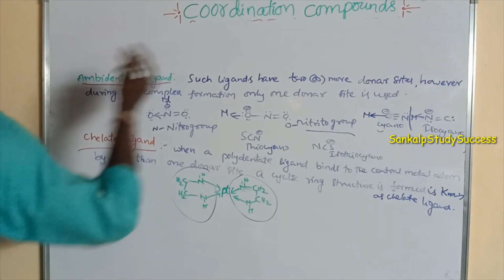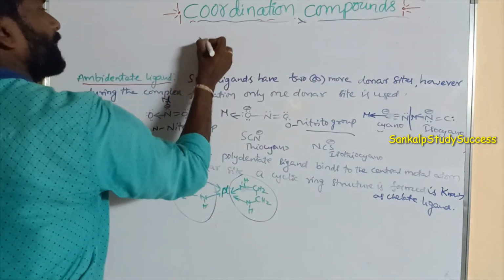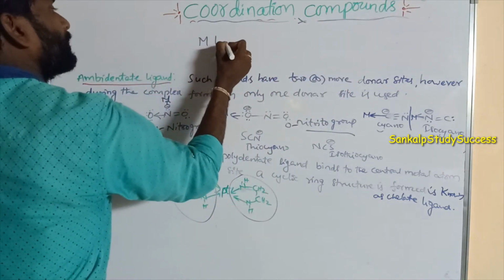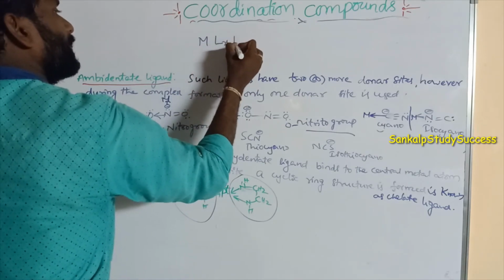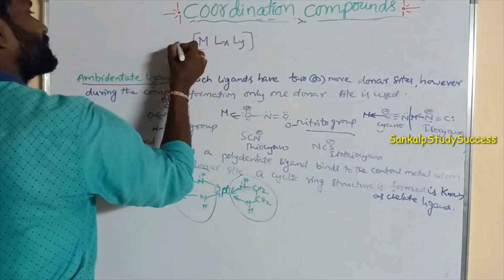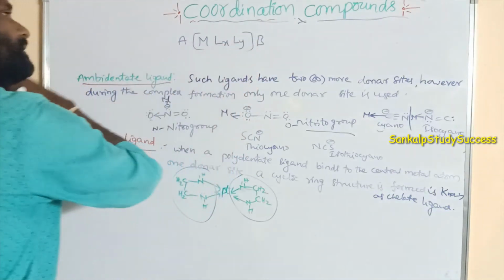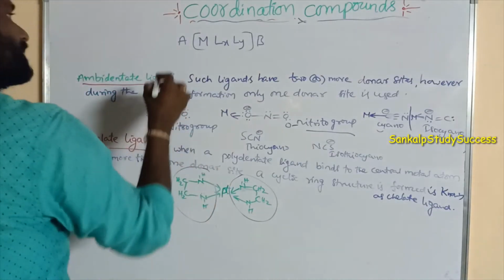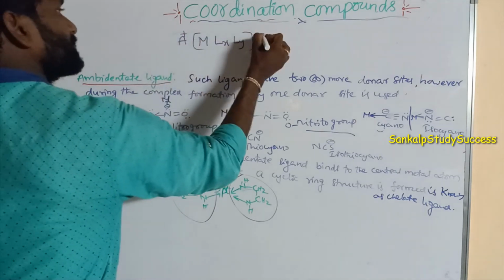Now the coordination compounds can be represented by M, Lx and Ly, with A and B. This ionizes to A plus and B minus.